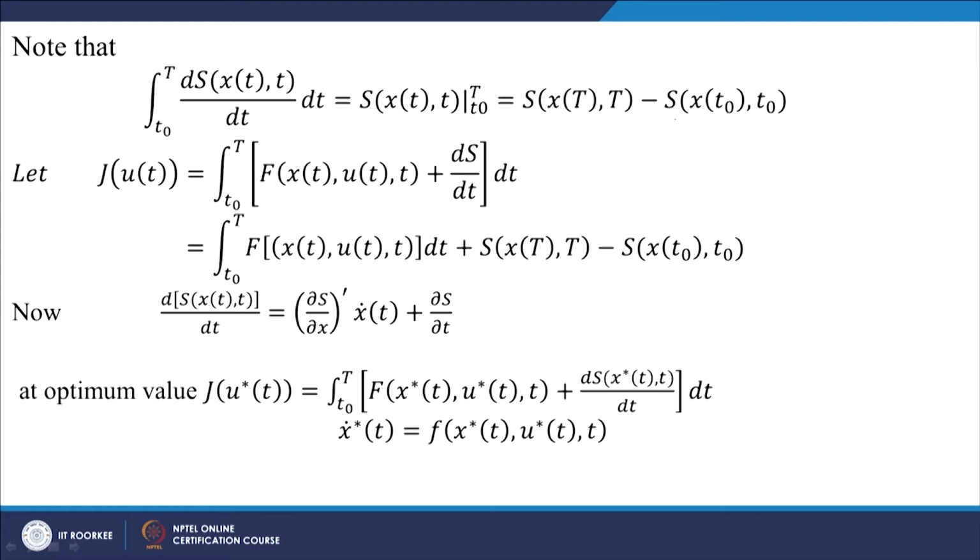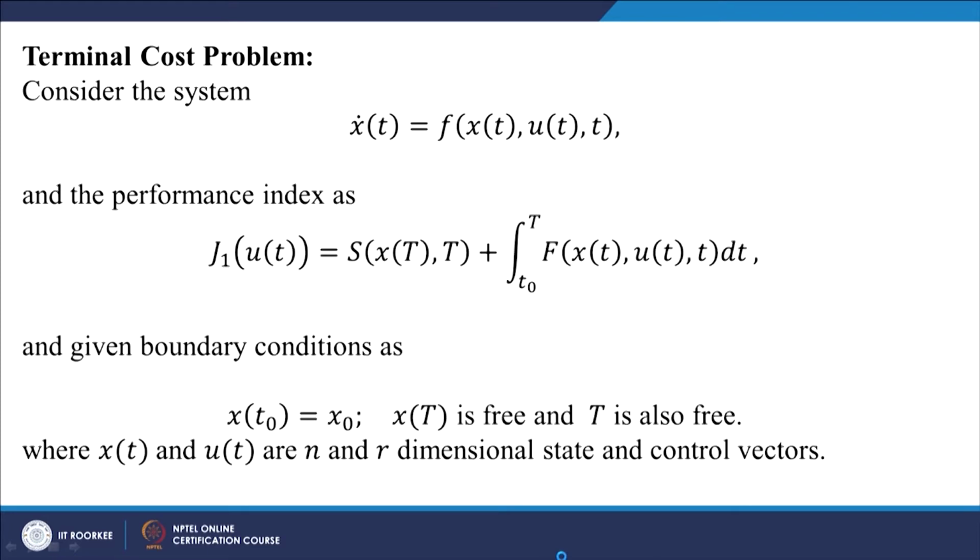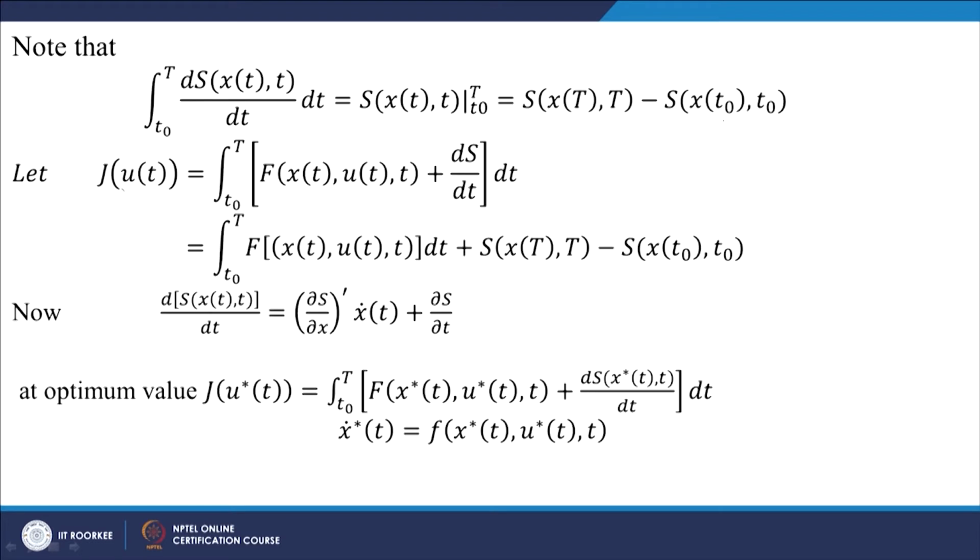So, we substitute that expression, and we will get the expression for J as an integral. Already f is there, and in the place of s at capital T we will replace the integral of ds by dt plus s at the initial condition.